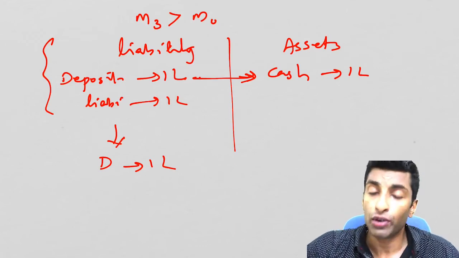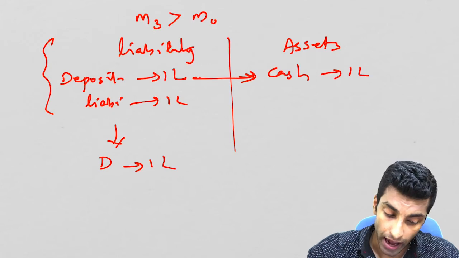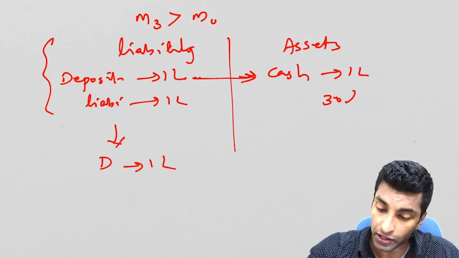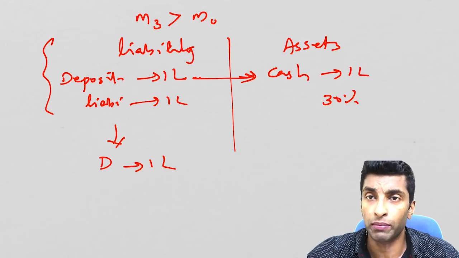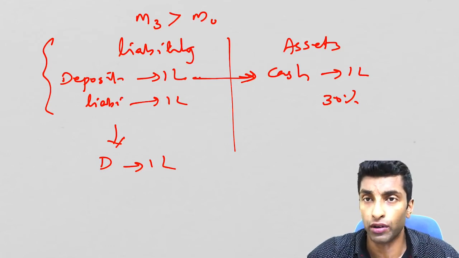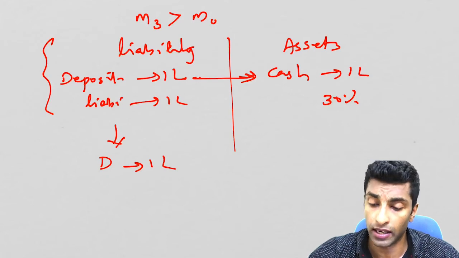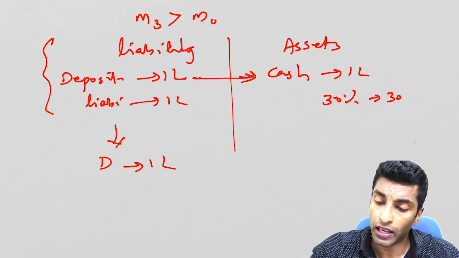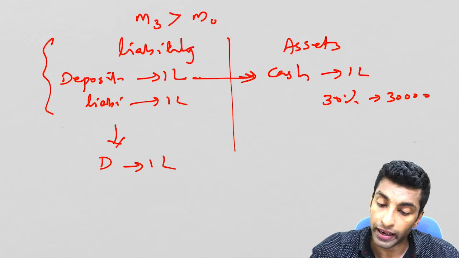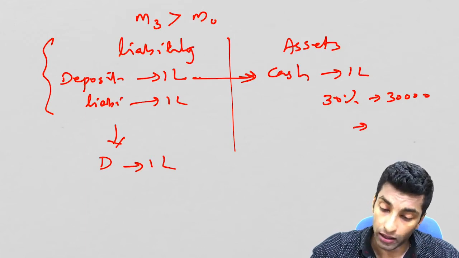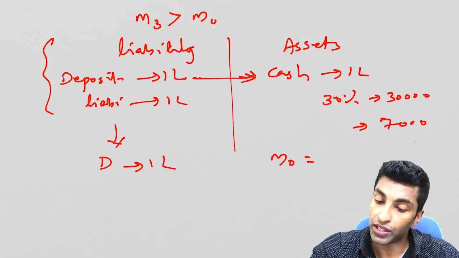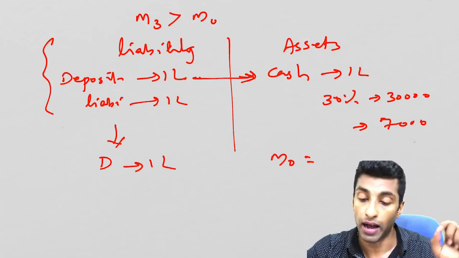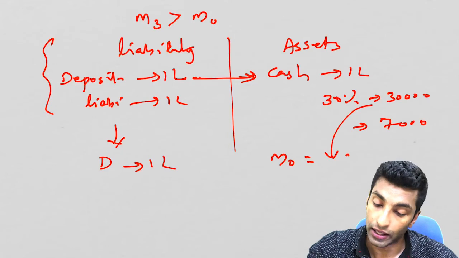Now what will happen? You have to keep some cash with the bank, like let's say 30% you need to keep, in terms of, you need to buy the government bonds. So 26% you'll spend for SLR and 4% CRR. So 30% you'll keep. So you'll keep 30,000 and you will be lending how much? You'll be lending 70,000, right? So what is M0? M0 is the cash which is kept with the banks. Okay, that is this 30,000.